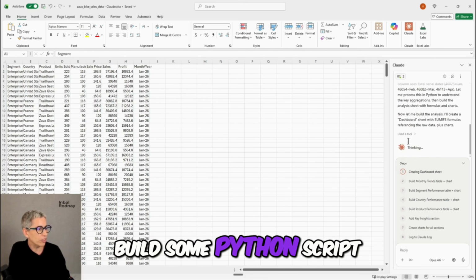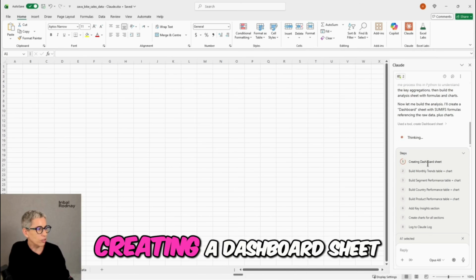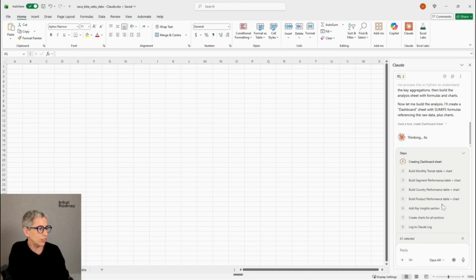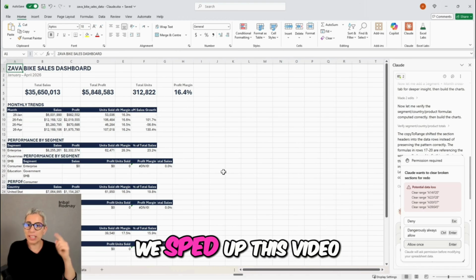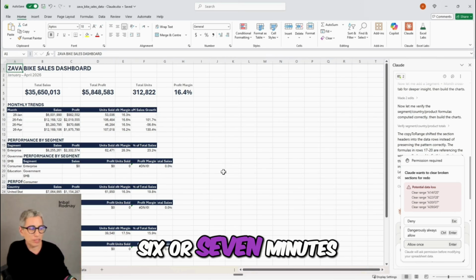All right, so we're seeing that it read the data and it made a plan for itself and it decided to build some Python script. And here are the steps it decided it's going to work through, creating a dashboard sheet, build monthly trends table, performance table, etc. We sped up this video, so this section until now took about just 6 or 7 minutes.